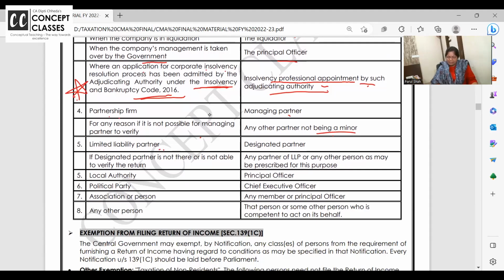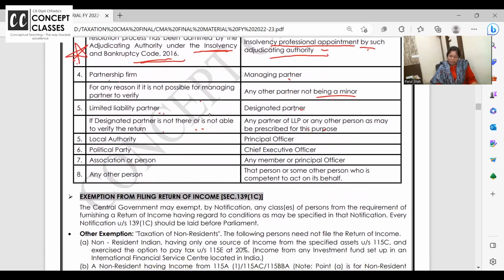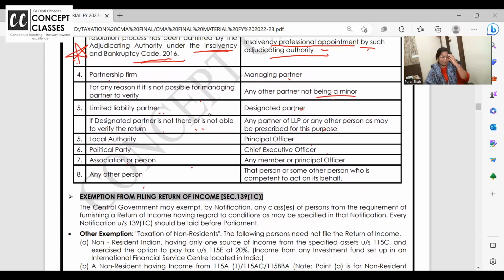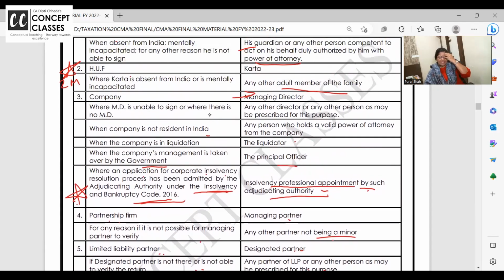LLP, limited liability partnership, designated partner. If designated partner is not there, any other partner or any other person as the case may be. Local authority, principal officer. Political party, CEO. AOP, any person or principal officer. And any other case, any other person who is of sound mind and competent to act. Is this like an inter class revision? Yes, but still important. Clear or not?